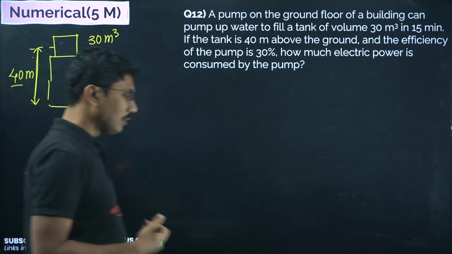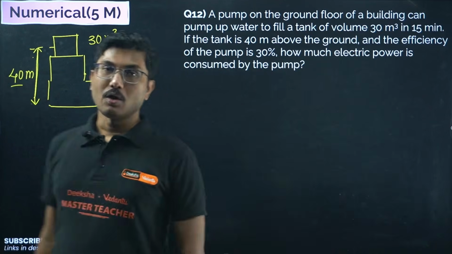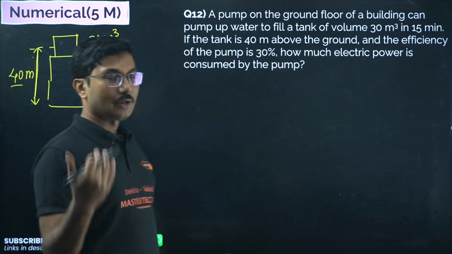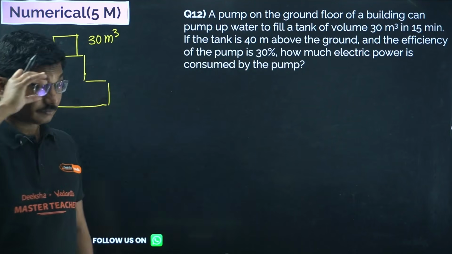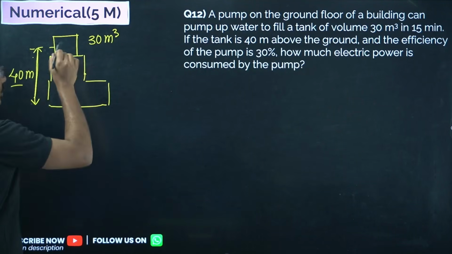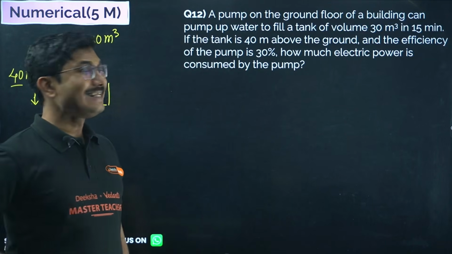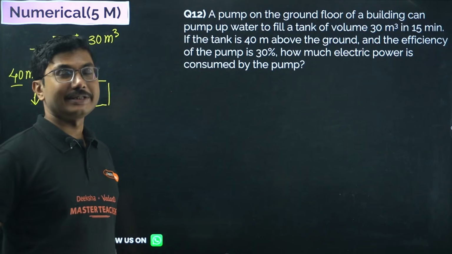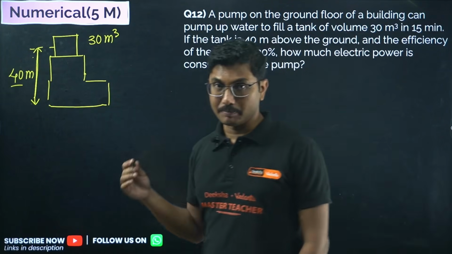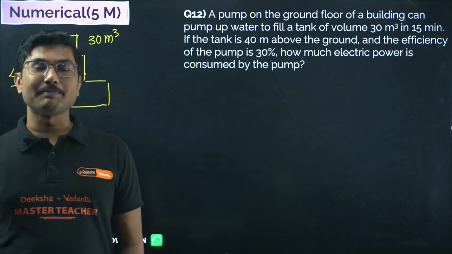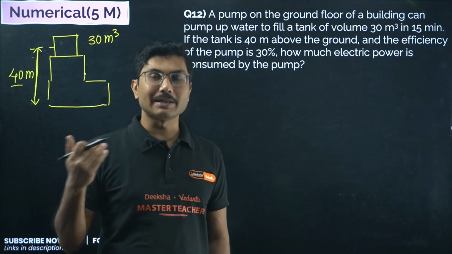So when you are pumping the water from the ground floor to this tank, basically you are giving the water potential energy. Because of that potential energy, it is being stored in that tank. So we have to find the potential energy of the water. If we can find the potential energy of the water and how much potential energy gain is happening each second, we can find the actual power being delivered by the pump, and then we can calculate the electric power. Electric power is more than what the pump is supplying, because the pump is only 30% efficient.